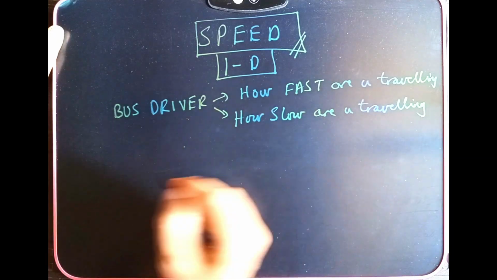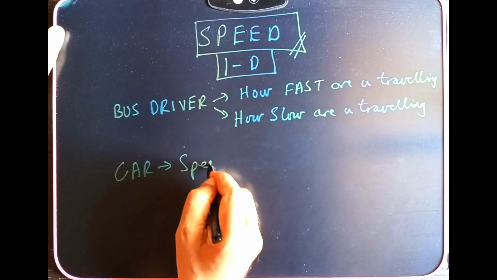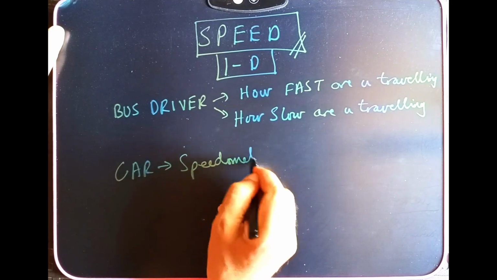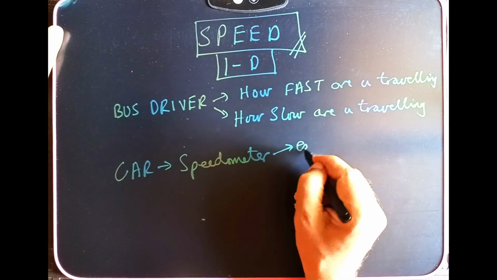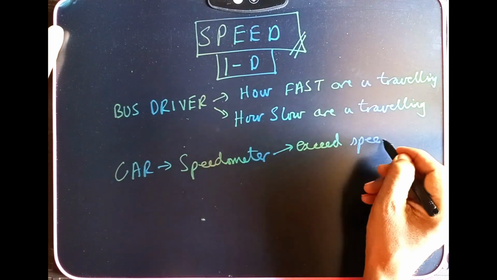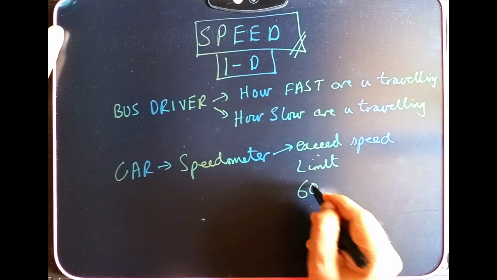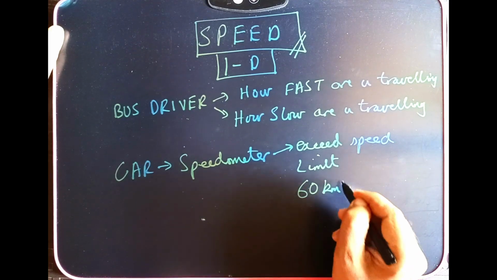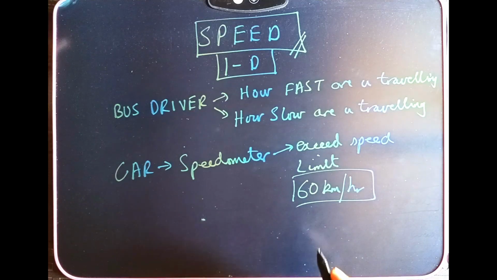Or if you're traveling in a car, you continuously look at your speedometer. Am I not exceeding the speed? I should not exceed the speed limit. Now the speed limit is 60 kilometers per hour, I should not exceed the speed. If I exceed it, I'll be fined. I'll get a traffic bill.